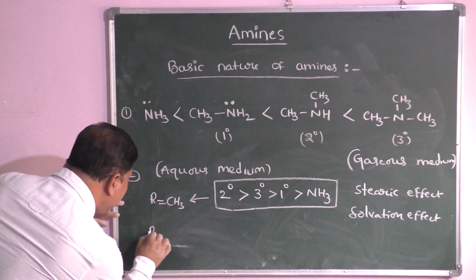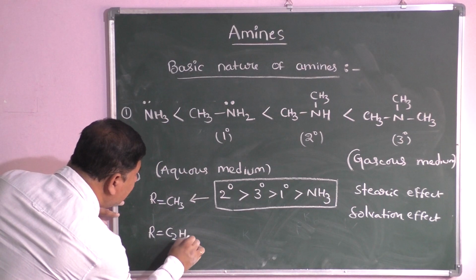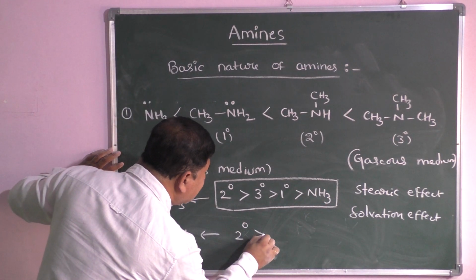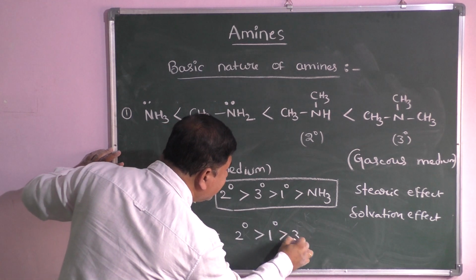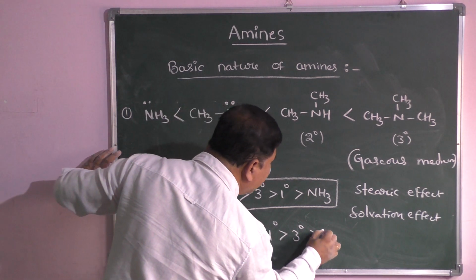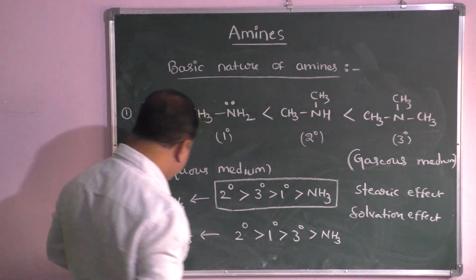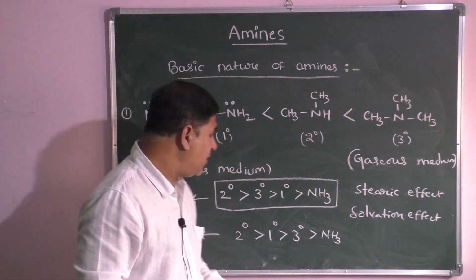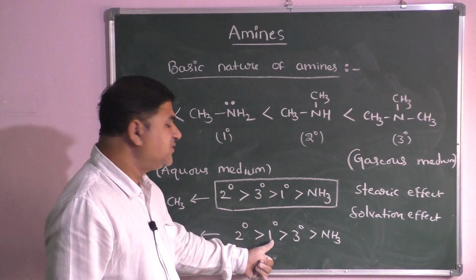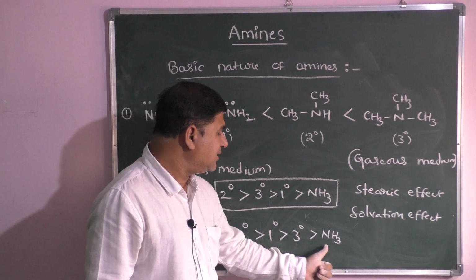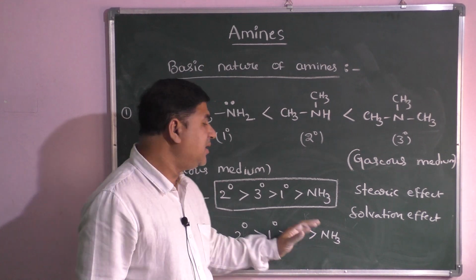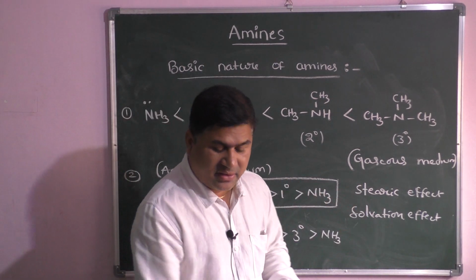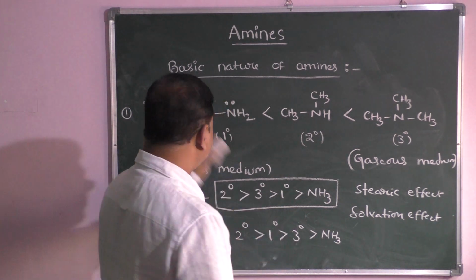If R is ethyl group, C2H5 group, then there will be another change here. Secondary, primary and tertiary go to the last position, then NH3. Because here R is C2H5, so inductive effect ability is more. That's why primary comes first here, then tertiary, then NH3. So these will be the orders for basic nature of amines in aqueous medium, right?